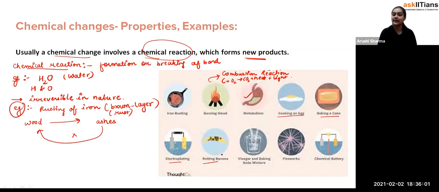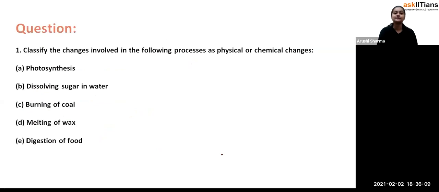So physical and chemical change, and we have seen their properties and their examples as well. Fine. Now this is one question for you, and what we have to do is classify the changes involved in the following process as physical change and chemical change. So now we have to see which of the changes are chemical changes and which are physical changes. What we have to see is whether the physical state is changing or the chemical composition is changing, or what else we can see here, any other factor, whether it is reversible or irreversible.